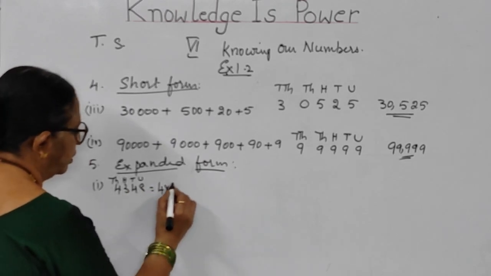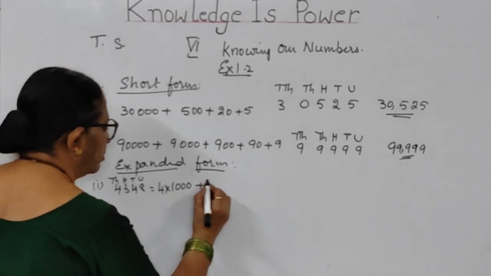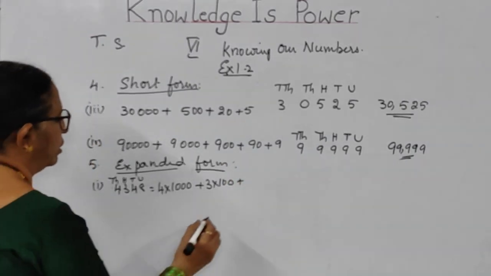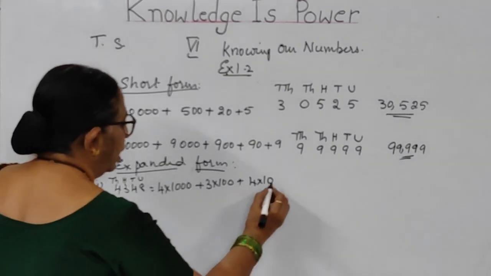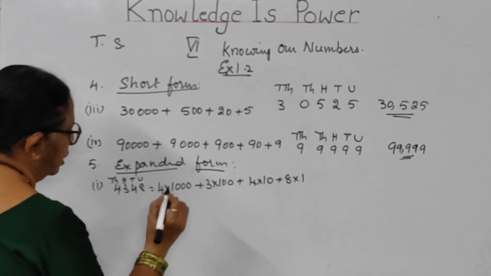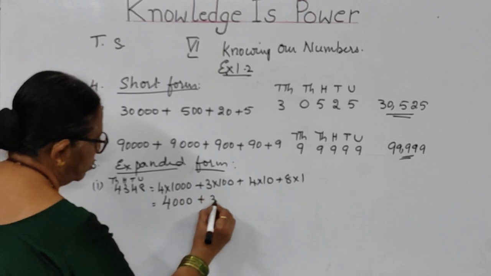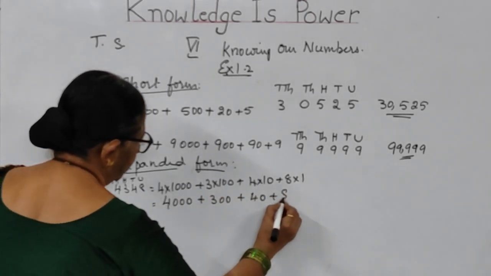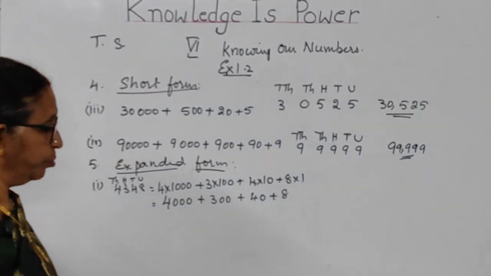4 is in thousands place, 4 into 1000, plus 3 is in hundreds place, 3 into 100. 4 is in tens place, 4 into 10, and 8 is in ones place. So what is the expanded form, children? It is 4,000 plus 300 plus 40 plus 8. This is the expanded form of the given number.